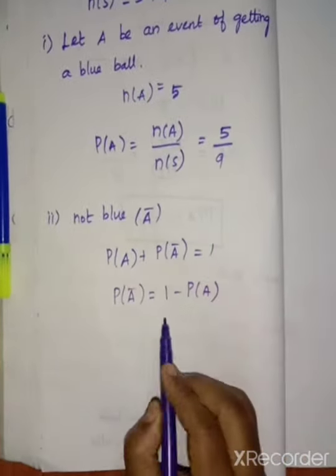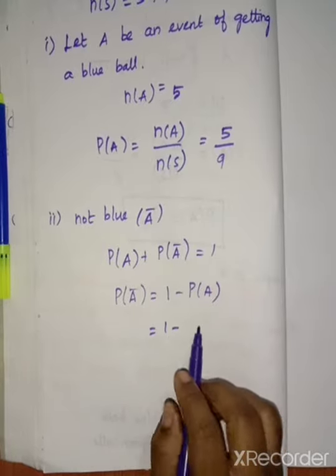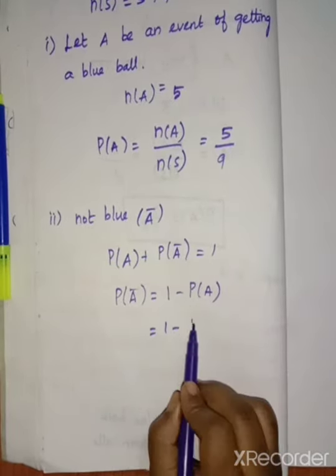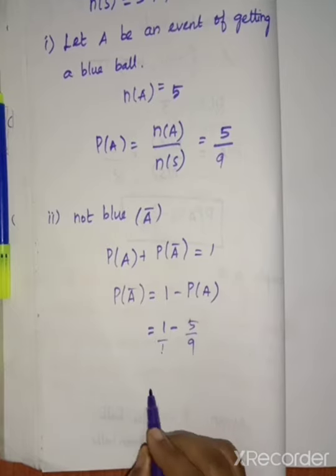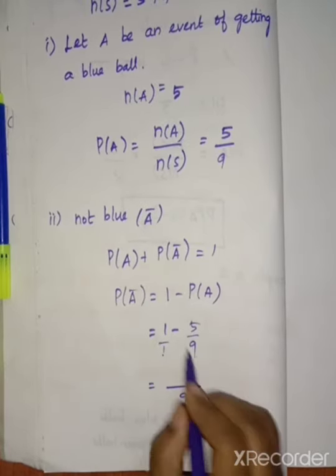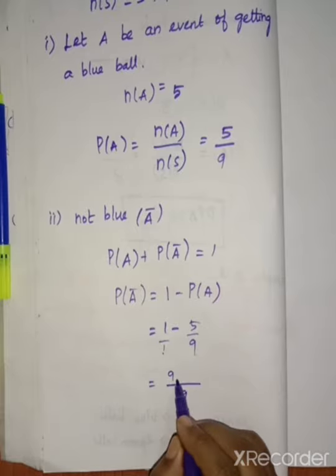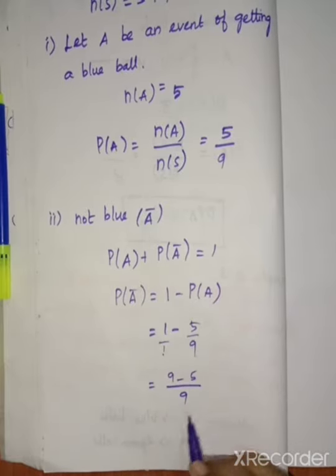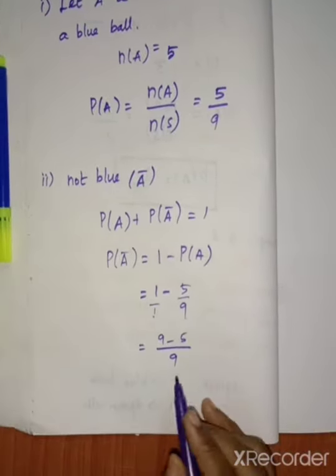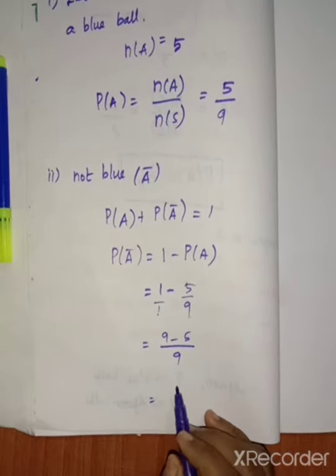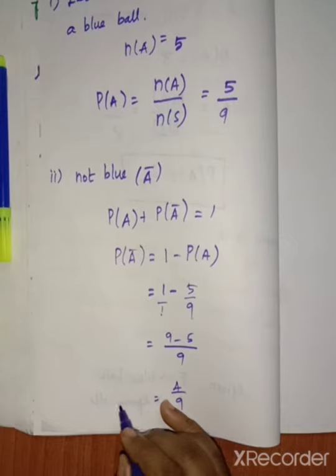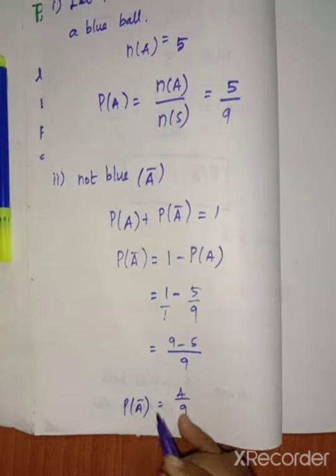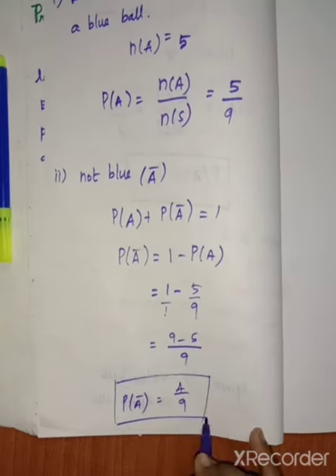Now we want to substitute in this one. So 1 minus P of A, which is 5 by 9. So take an LCM. Here we have 1, here we have 9. So take a cross multiplication. 1 nines are 9, 1 fives are 5, divided by 1 nines are 9. So if you subtract, 9 minus 5, 4 by 9. So here P of A bar is nothing but 4 by 9.